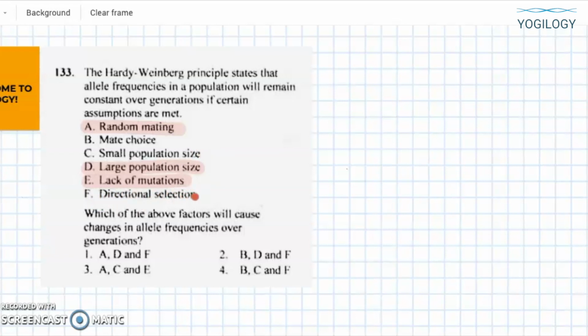So B, C, and F is your answer. Let me check over here. A, D, and F, no. A, C, and E, no. B, D, and F, no. B, C, and F, yes. So this is the right answer.